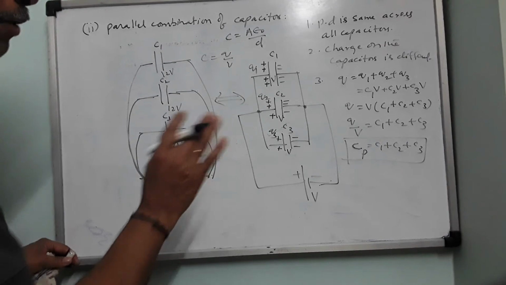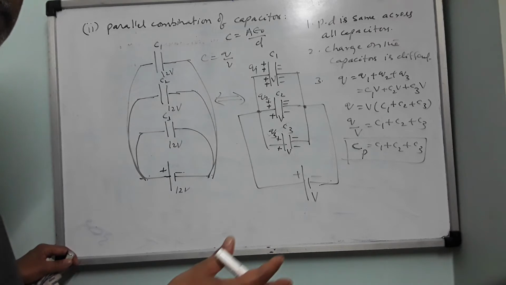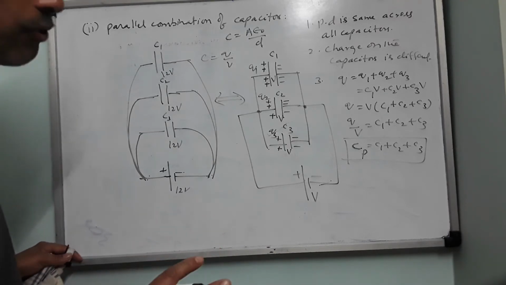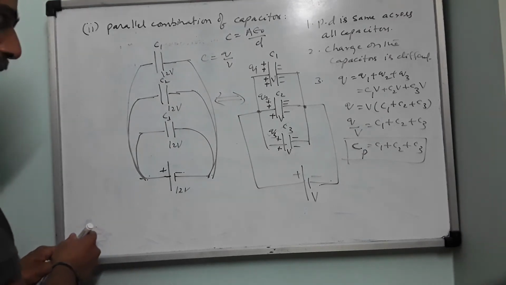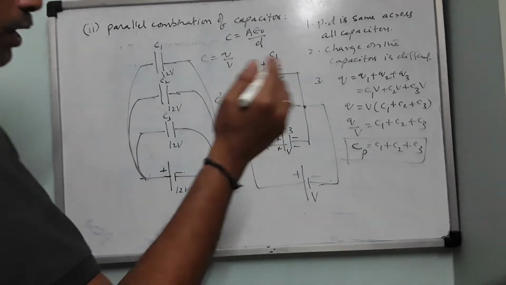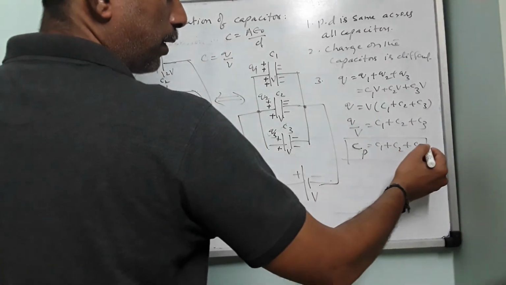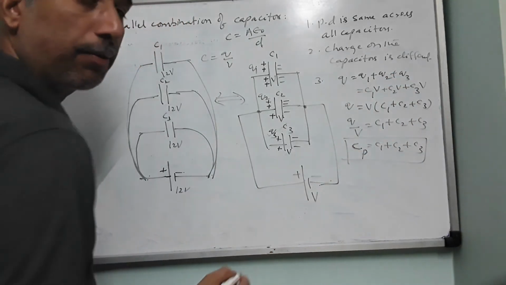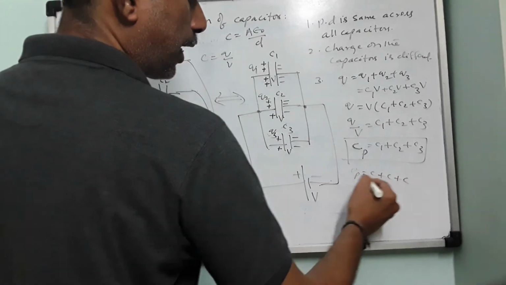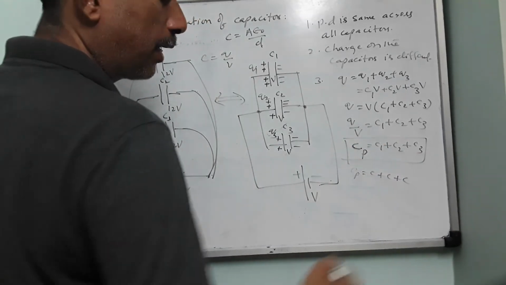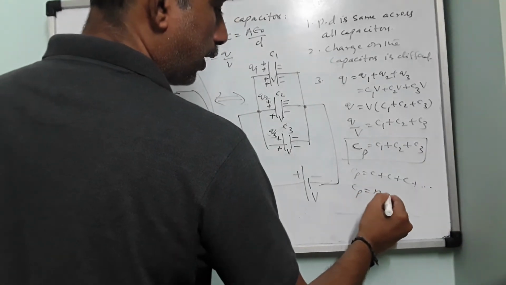So this is not a question to be asked in the examination. It is only knowledge of how to express the net capacitance of series and parallel combinations. But applications based on these two are very, very important. Now suppose you have n number of capacitors. This can be generalized: C1 plus C2 plus C3 plus up to Cn. If all of them are identical, then Cp will be C plus C plus C. If 3 are there, 3C; 4 are there, 4C; n are there, nC. So C parallel equals n into C.